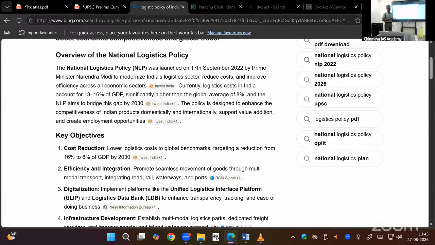Reducing logistic cost from 16% to 8% by 2030. So till 2030, this policy is important. In that way only we have to study the subject.